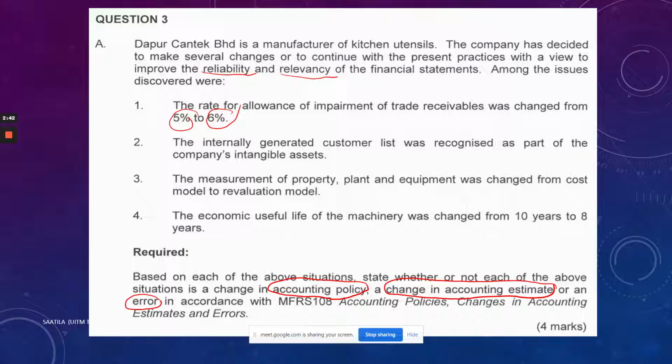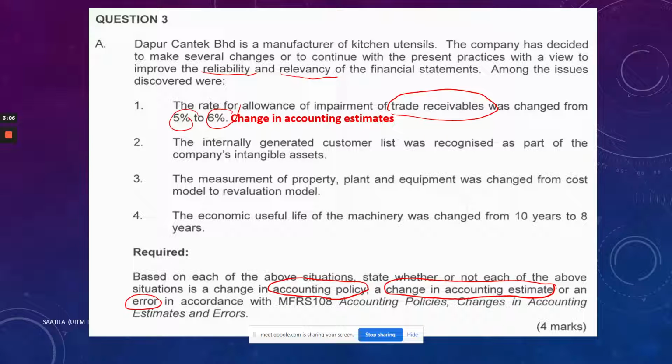Why a change in accounting estimate? Because there is a change in the carrying amount of the trade receivables once you change the 5% to 6%. So therefore, the carrying amount of the trade receivables will also change. So the first one is a change in accounting estimates. You got it right. Congratulations.